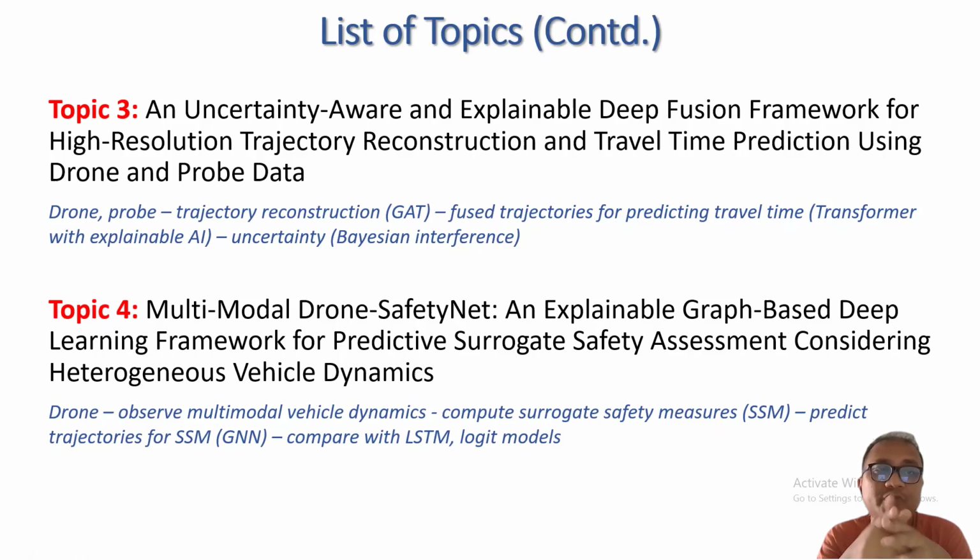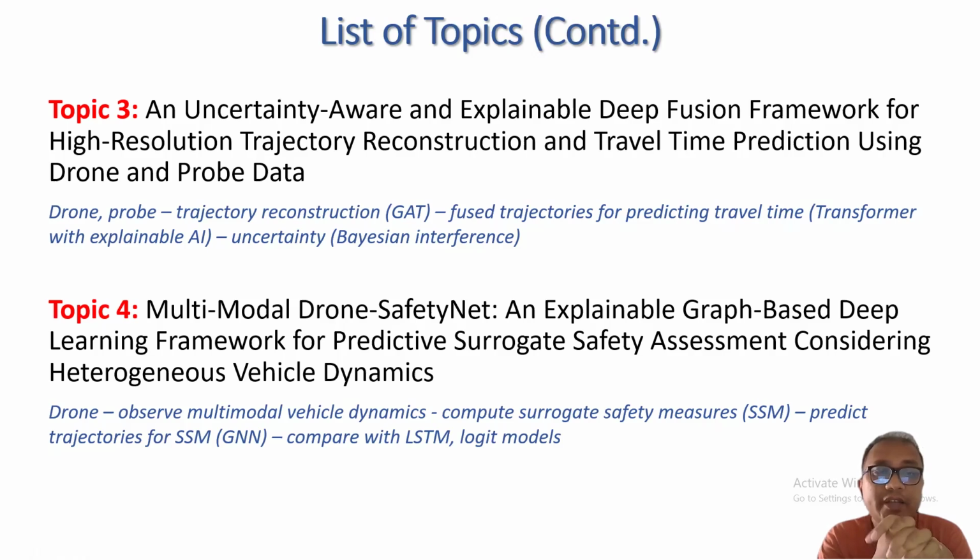So this topic 3 will cover drone and probe data trajectory reconstruction using graph attention network, then fuse trajectory for predicting travel time. In this case, I can use a transformer with explainable AI, and lastly, uncertainty will be measured or modeled using Bayesian inference.